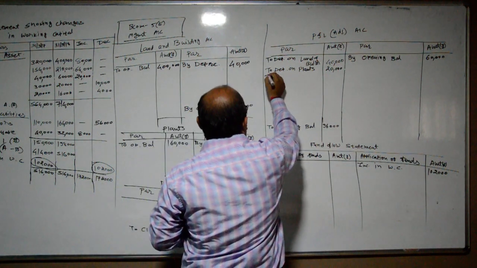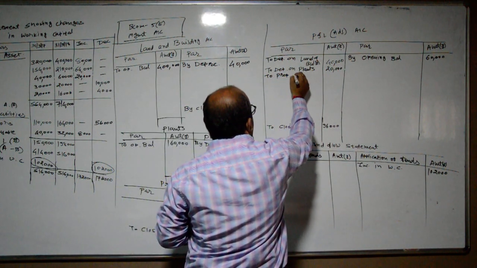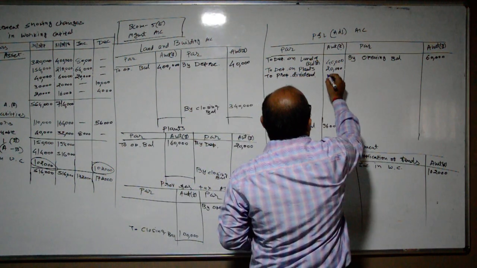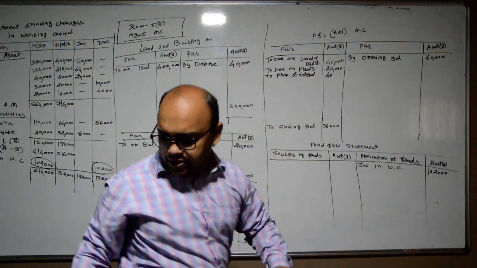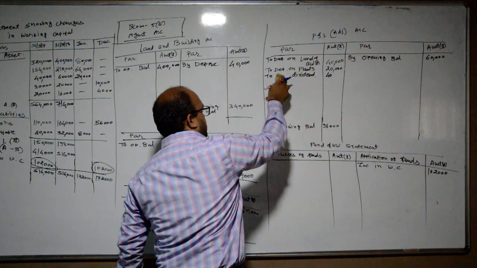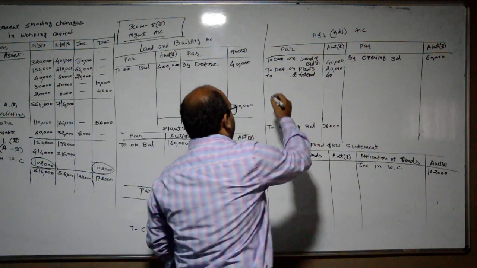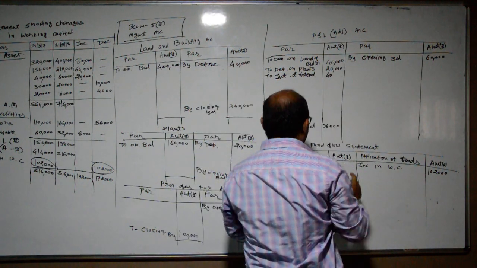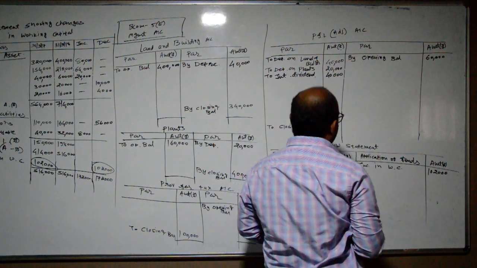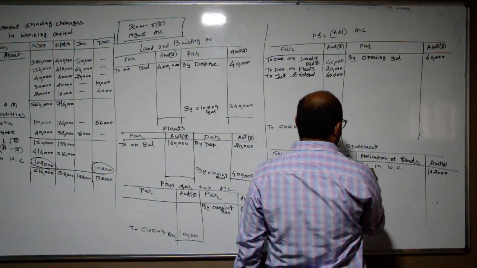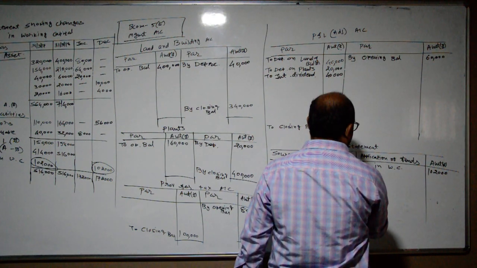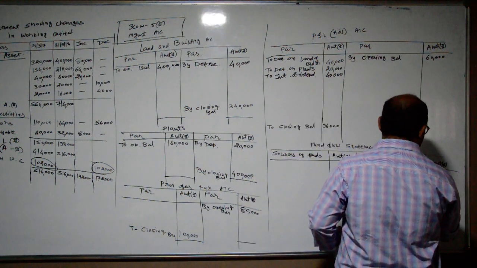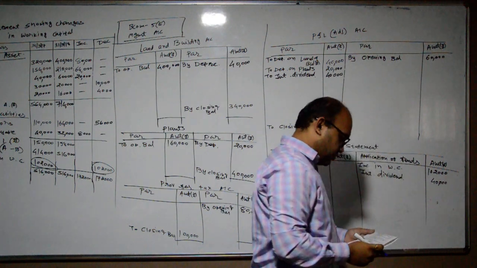So interim dividend, how much amount? 40,000. Sorry, interim dividend, not proposed dividend. Interim dividend, how much amount? 40,000 rupees. And the second effect will be on the application of funds side: interim dividend, rupees 40,000.